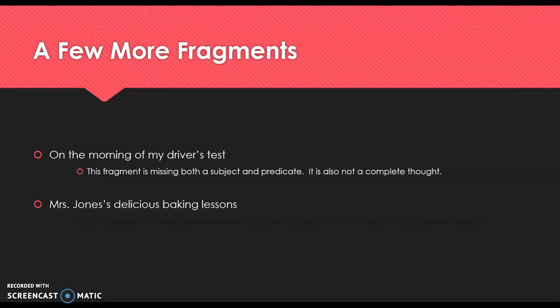Mrs. Jones's delicious baking lessons. Even though Mrs. Jones is a great baker, we don't know about what happened in her delicious baking lessons because it's missing the predicate. What did the lessons do? Did they help anybody become a better baker? We don't know. It's also an incomplete thought.